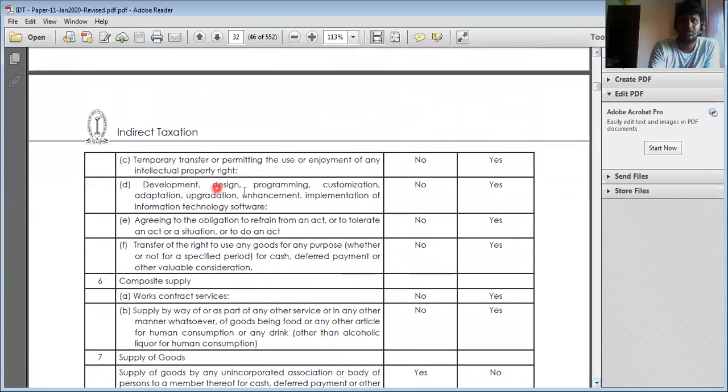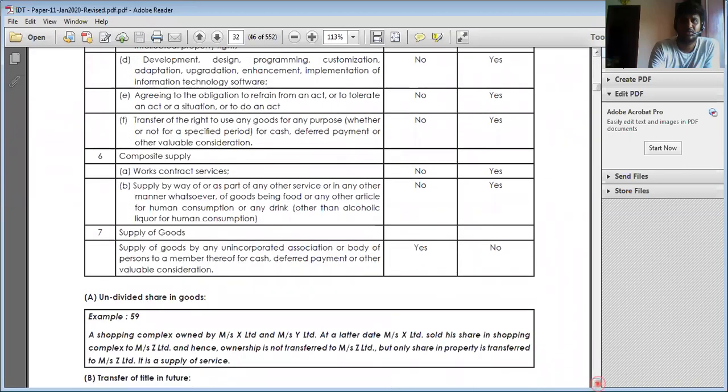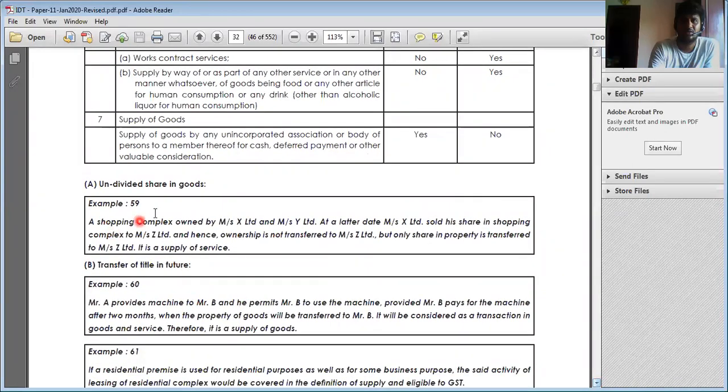Okay, next one, temporary transfer is considered services. All services with regards to software will be considered services. Any obligation to refrain from an act or tolerate an act, where I am making some payment, is considered as services. If I am transferring the right to use, it is called services. If there is a composite supply with regards to work contract services, where there are goods and services, for example food plus services, it is also called services, subject to Schedule 3 that we will discuss later. So all this will be regarded as services. If the title of goods is transferred, then it is considered as goods.